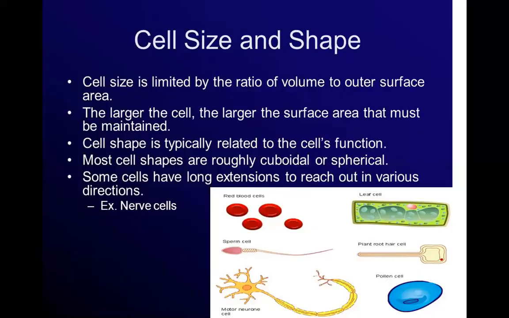The size of the cell is limited by the ratio of volume to the outer surface area. The larger the cell, the larger the surface area that must be maintained. Cell shape is typically related to the cell function. Most cell shapes are roughly cuboidal or spherical. Some cells have long extensions to reach out in different directions, for example, the nerve cell, a neuron.